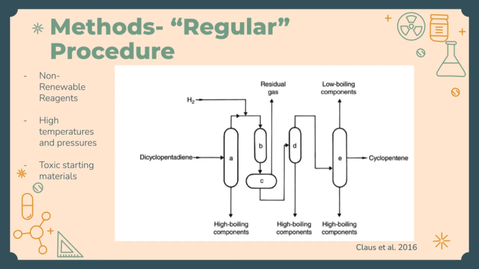The problem, however, with using crude dicyclopentadiene as a starting material is that it is highly toxic, as 100% of rats exposed to saturated dicyclopentadiene vapor for 1 hour experience treatment-related mortality. In humans, dicyclopentadiene has been shown to cause irritation of the eyes and respiratory tract in concentrations as low as 1 part per million. In general, green routes of forming cyclic compounds are shown to be safer and more cost-effective.